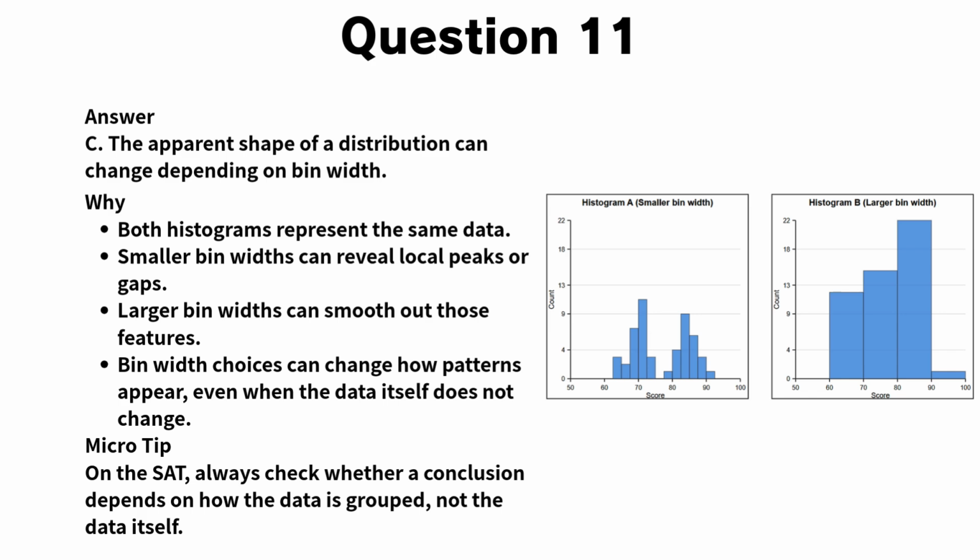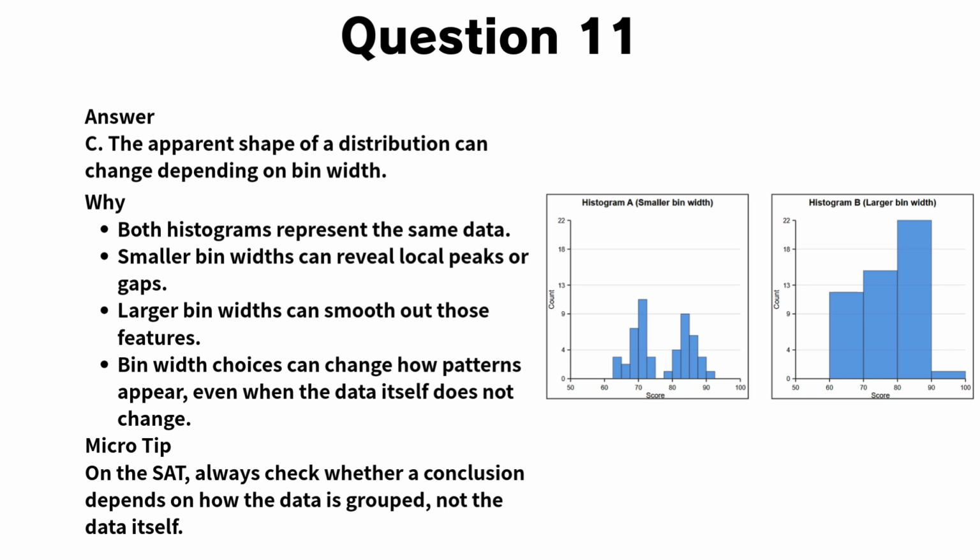When larger bin widths are used, those details are grouped together. As a result, the distribution may appear smoother and show only one peak. This does not mean the data itself has changed. It means the way the data is grouped has changed how the shape appears. That is why conclusions about modality or shape must be made carefully.